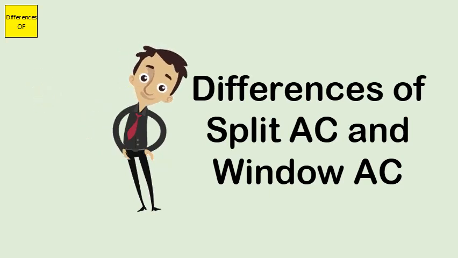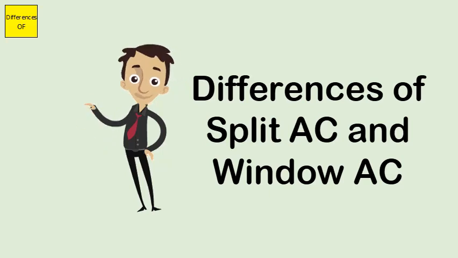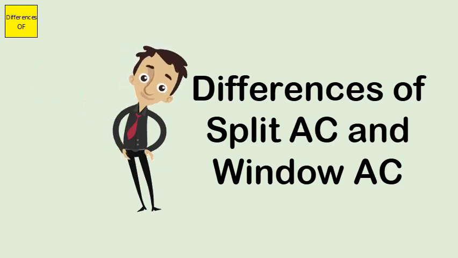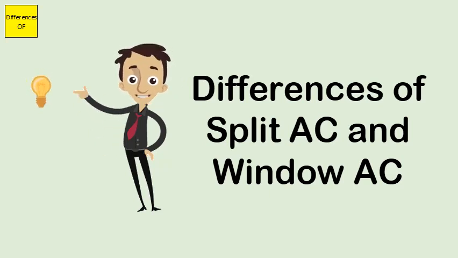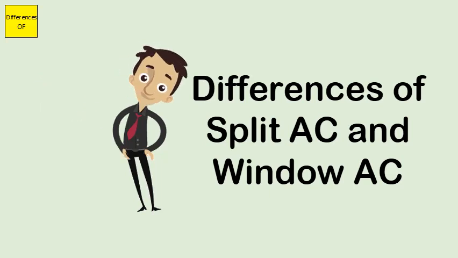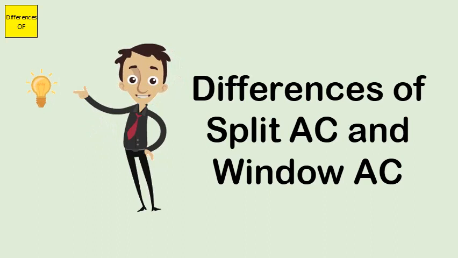Split AC puts the cooling unit inside the room and the exhaust unit outside. Window AC puts both the units at a single place. Split AC is less noisy. Window AC is noisier. Split AC is suitable for big premises. Window AC is suitable for small premises.